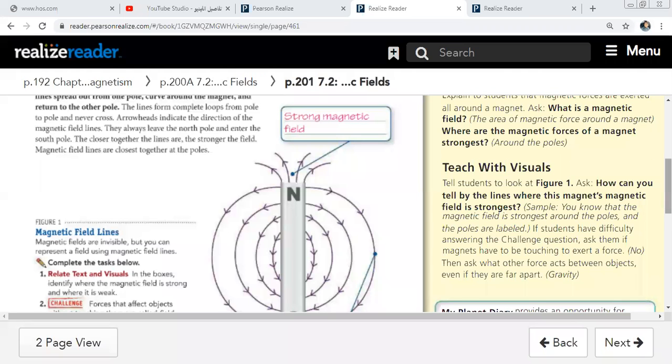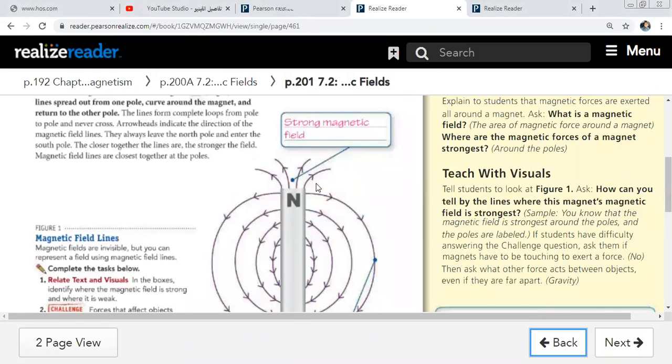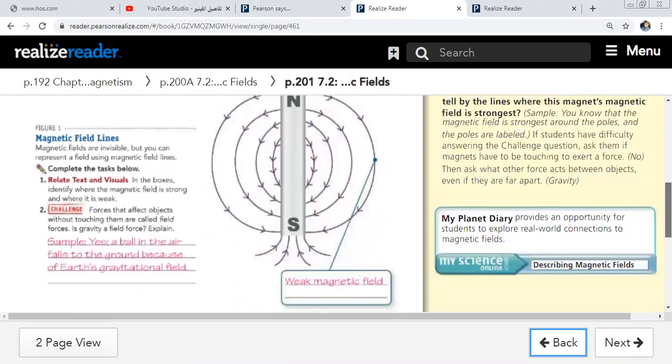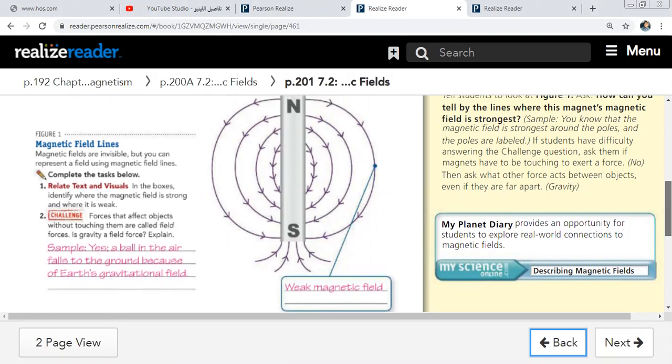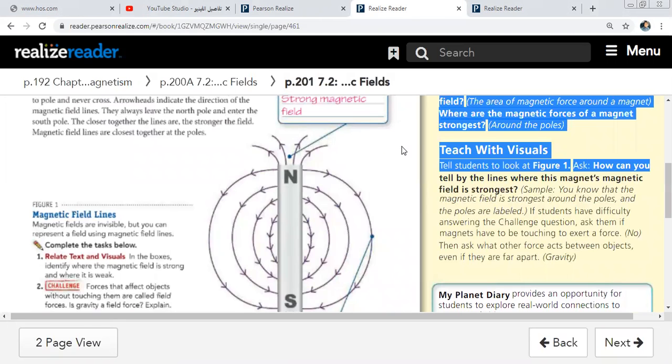Please write down the answer. At this point, strong magnetic field, and at this point, weak magnetic field. In the middle weak, and at the poles strong.